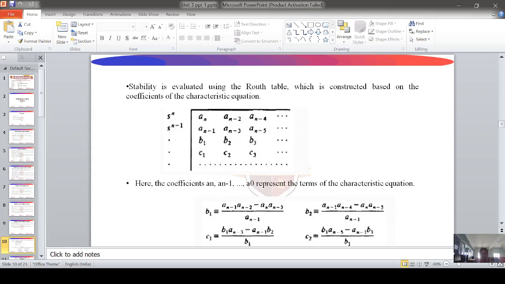For example, we have to find b1 by cross multiplication of the first and second rows: b1 equals a n minus 1 times a n minus 2 minus a n times a n minus 3, divided by a n minus 1. Likewise, b2 equals a n minus 1 times a n minus 4 minus a n times a n minus 5, divided by a n minus 1. Likewise, we find c1, c2, c3.